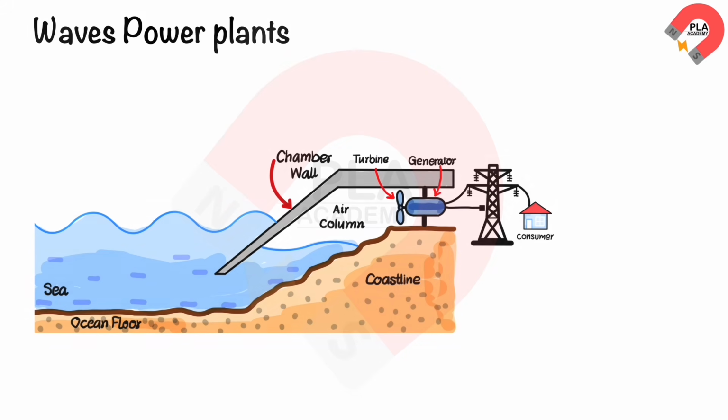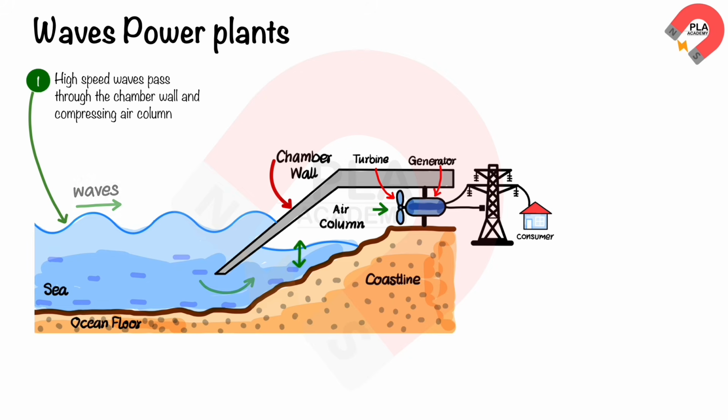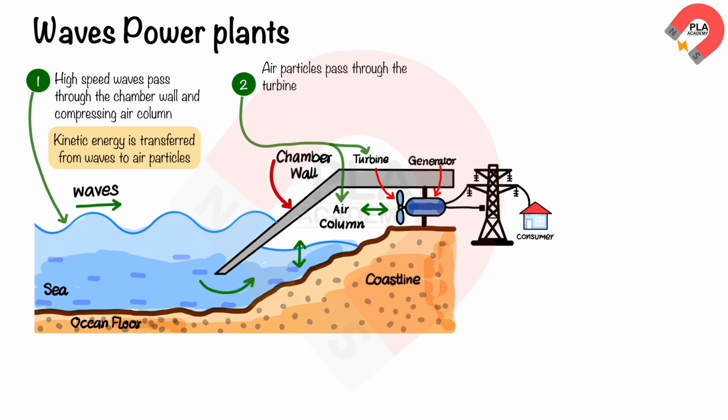Wave power plants. High-speed waves pass through the chamber wall and compress an air column. This transfers the kinetic energy of the waves to the air particles. The air particles pass through the turbines, forcing them to spin. This transfers the kinetic energy of the air particles to the turbines.